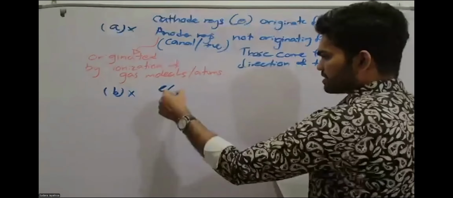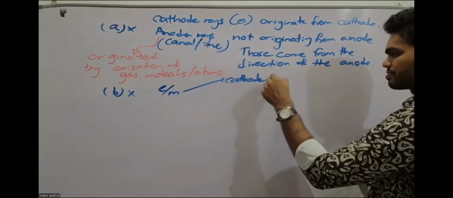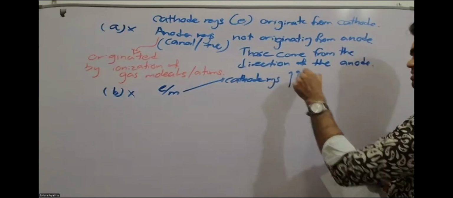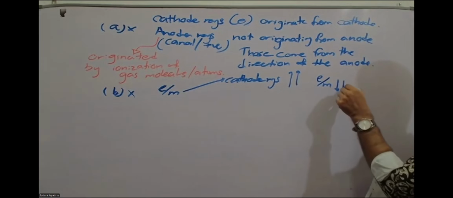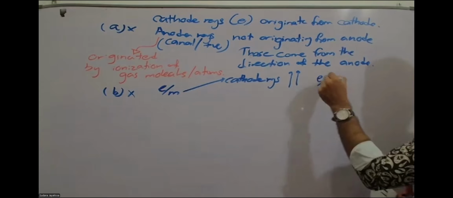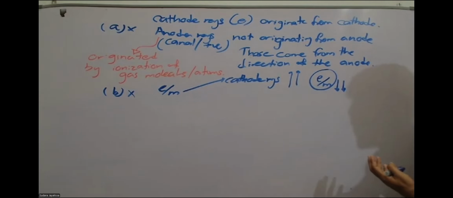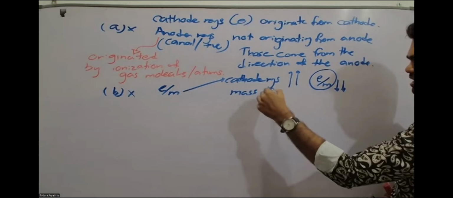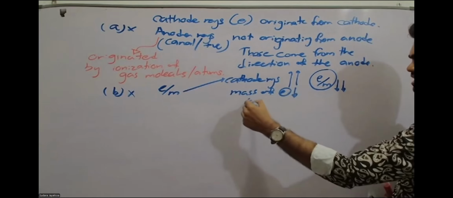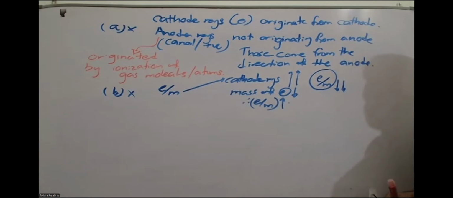The e/m ratio for cathode rays is very large. Why? Because the mass of cathode rays is very small, therefore the e/m ratio will be a large value. That's the simple idea. You can put it into words and write it. The mass of electrons is very small, therefore the e/m ratio will be high.